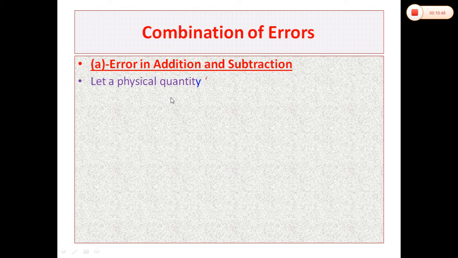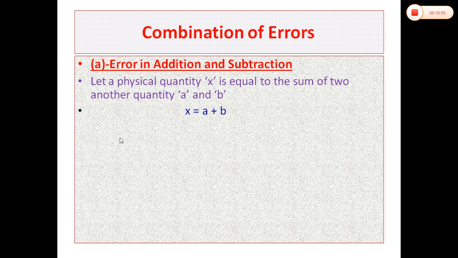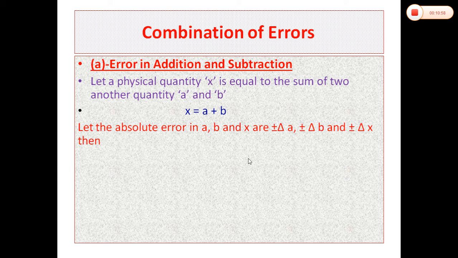So first, errors in addition and subtraction of two physical quantities. Let a physical quantity x be equal to the sum of two other quantities a and b, that is x is equal to a plus b. Let the absolute errors in a, b and x be plus minus delta a, plus minus delta b and plus minus delta x. Then a, b and x are written in terms of absolute error: a will be equal to a plus minus delta a, b is equal to b plus minus delta b and x is equal to x plus minus delta x.